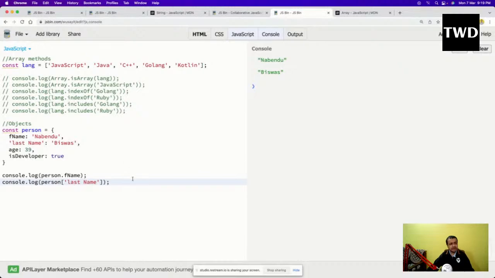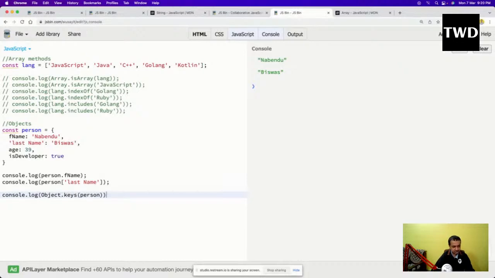as I've told, if you get something in an array, it will be very easy to see. So we can get everything. These inbuilt methods are there, like Object.keys and person.